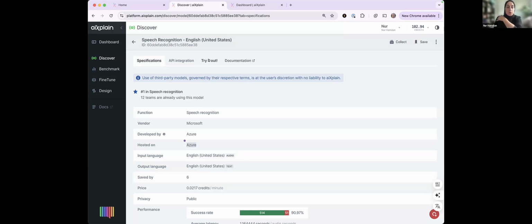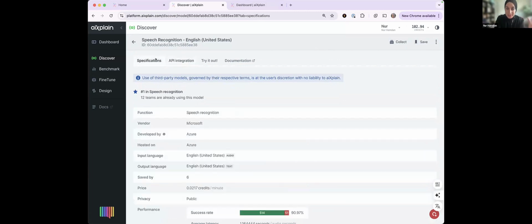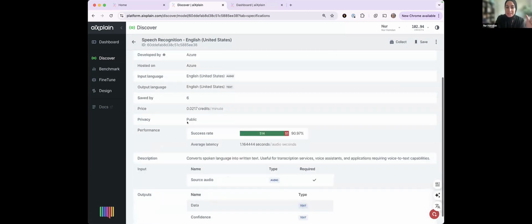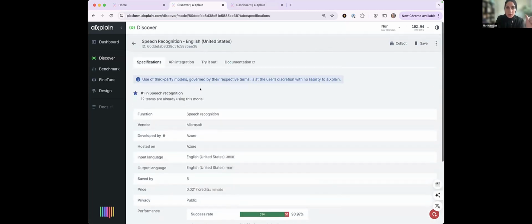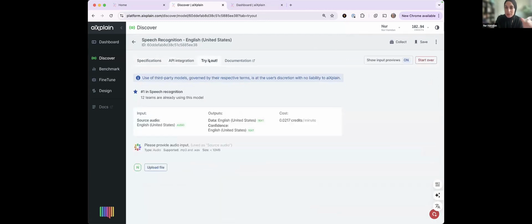And even if you're onboarding your own asset, like a custom utility, we do advise you how to onboard it in a way that allows the agent to effectively use it, particularly by just providing a generous description. So that is the part about how to use a single asset. We went from understanding the specs, seeing some data that would help us make a selection, to the API integration codes, trying it out, and the documentation as an option.